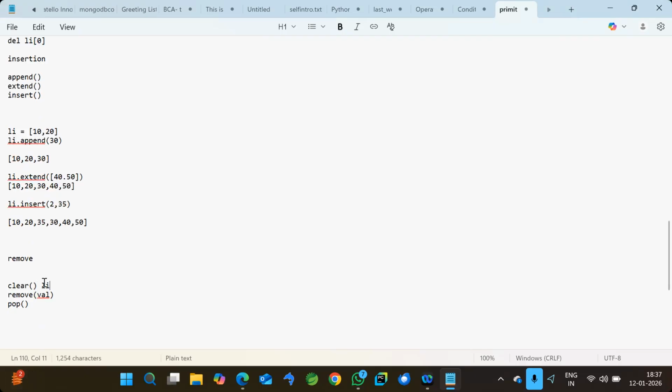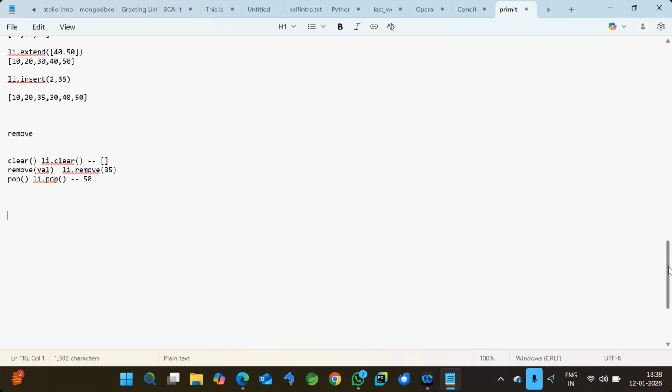So here, let's take li dot clear. If I write it, it will remove all the data in li and give the empty list. And remove means li dot remove of, let's take 35. If you give 35, only 35 will be removed. And if I simply write li dot pop, the last value will be removed. Last value means it will be 50. So likewise, you can remove the data from the list.